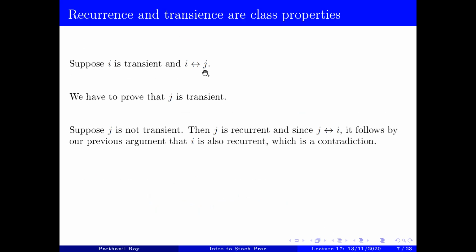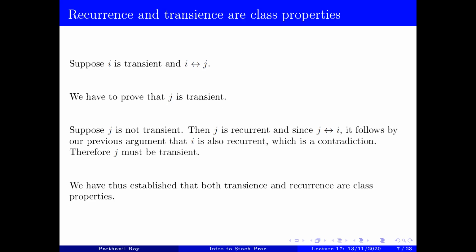Since communication is a symmetric property, i communicates with j is the same as j communicates with i. Therefore, by the previous argument, this will mean that i is also recurrent, which is a contradiction because we started with the assumption that i is transient. So j not being transient leads to a contradiction, and therefore j must be transient. This shows that transience is also a class property, and this finishes the proof of the theorem.